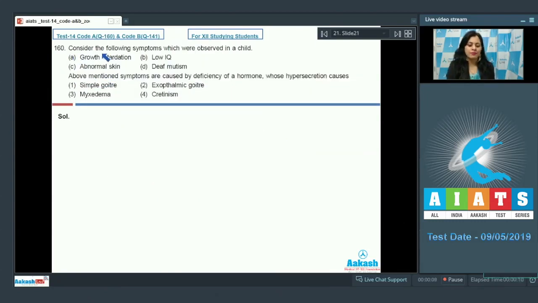Question number 160. Consider the following symptoms which were observed in a child. And the given symptoms are growth retardation, low IQ, abnormal skin, deaf mutism. Above mentioned symptoms are caused by deficiency of a hormone whose hypersecretion causes. And the options are simple goiter, exophthalmic goiter, myxedema and cretinism. Now, the symptoms given in the question are symptoms of cretinism, caused by deficiency of a hormone called thyroxine.